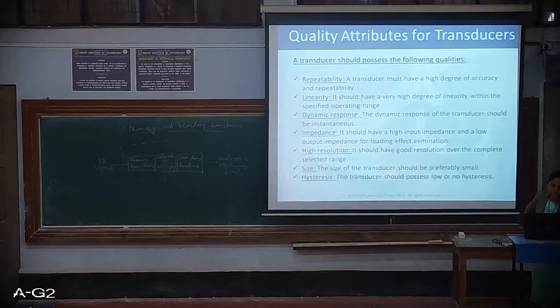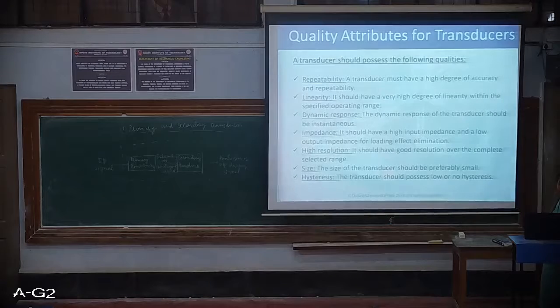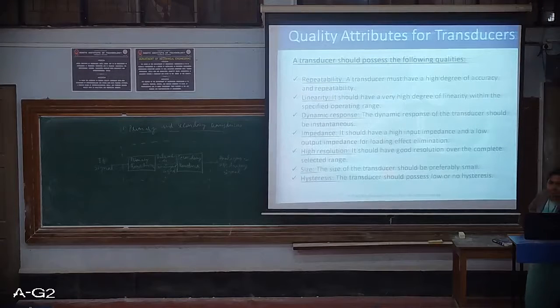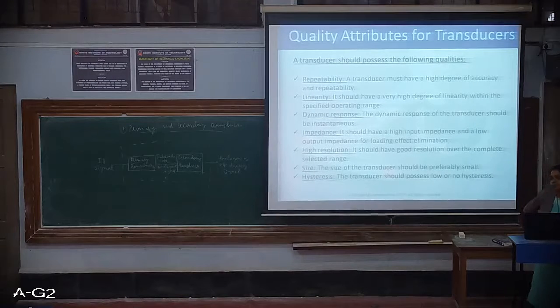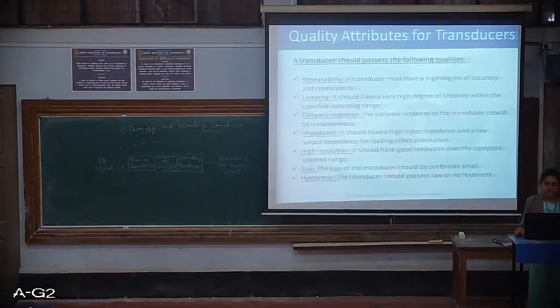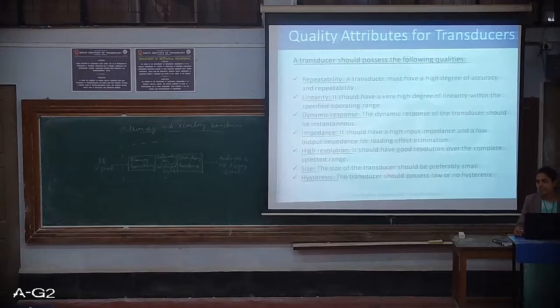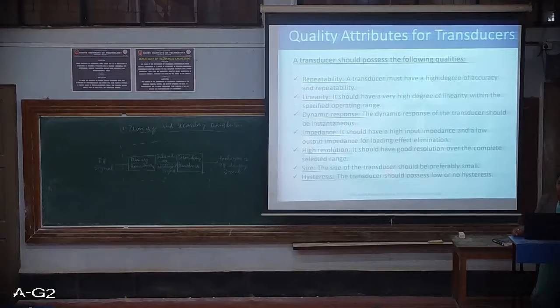Next is high resolution. It should have good resolution over the complete selected range, and size should preferably be small, right? We always expect the transducer to be small. And hysteresis, the transducer should possess low or no hysteresis. What is hysteresis?